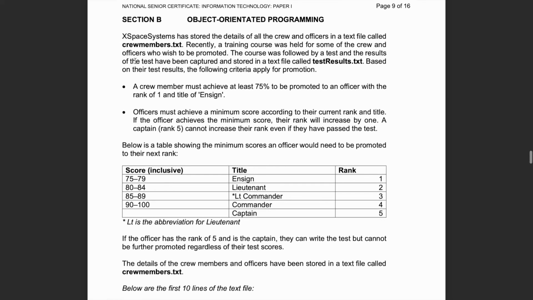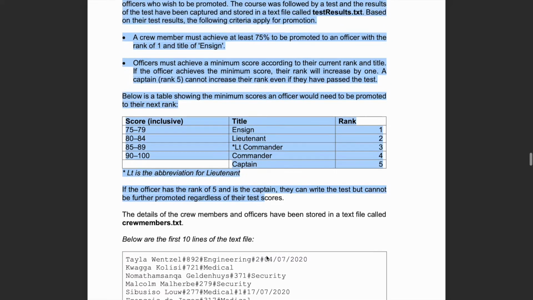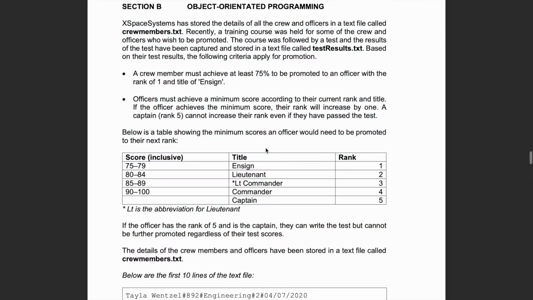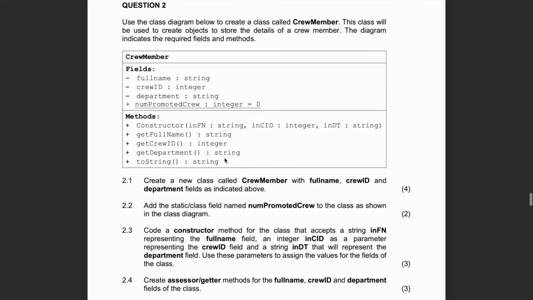Okay, so we're given this whole scenario here, a bunch of paragraphs, a whole lot of sentences, words. If you're taking IT, I assume you're not a fan of words. You're a more practical person. So how I usually advise approaching these papers is don't read this section. It does nothing for you, especially when you're starting. It just serves to confuse you. Like, what the heck is an unsigned or 75% test results or what's going on? I'm just seeing a lot of words. I'm confused. What I advise doing rather is just scrolling all the way to question 2 and get started.